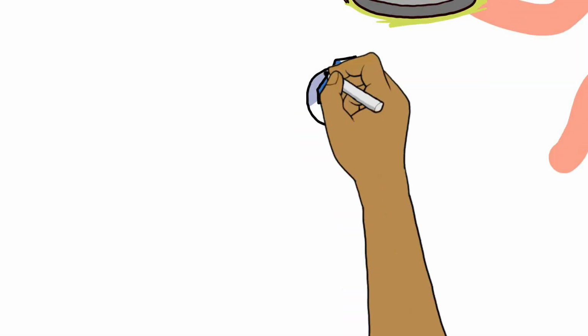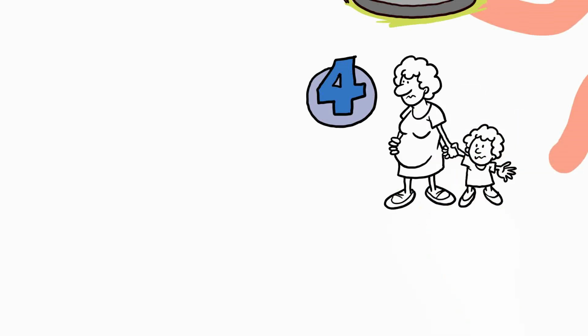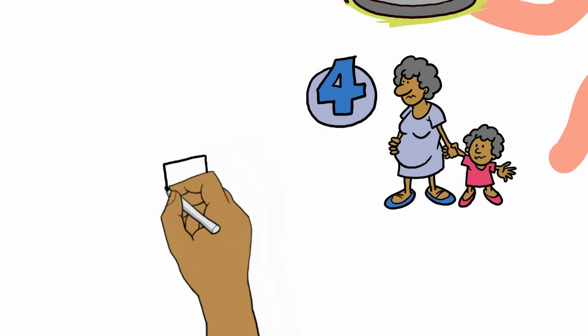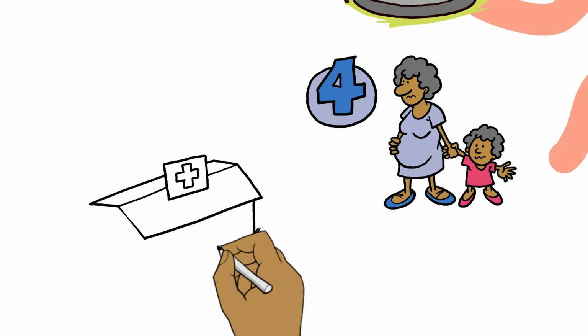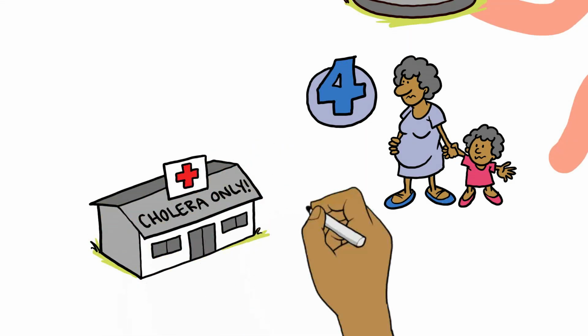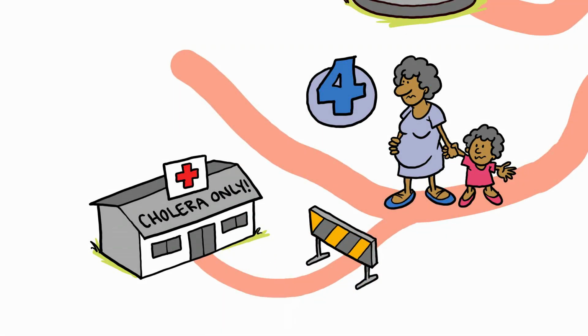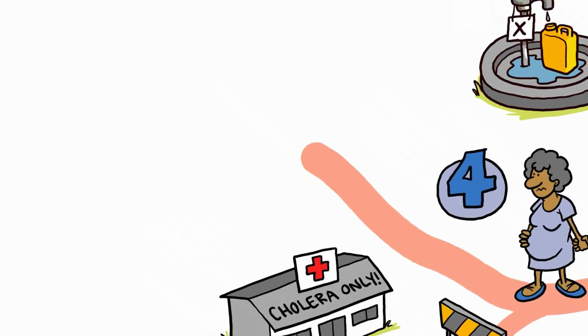Number 4. The broader impacts of cholera and its response on communities and community health should be monitored. While healthcare workers are mobilized to respond to cholera outbreaks, routine healthcare services like maternal and child health can be disrupted. Actions must be taken to ensure continuity of these essential services. Healthcare services use can be monitored through health information systems data or direct collection of registry data.